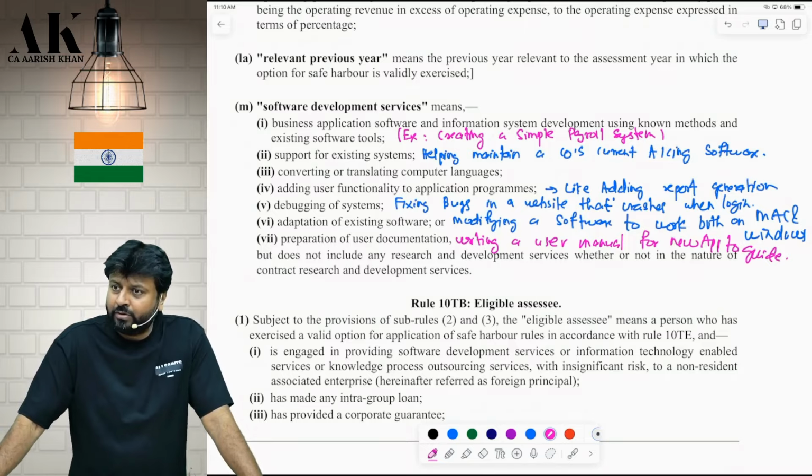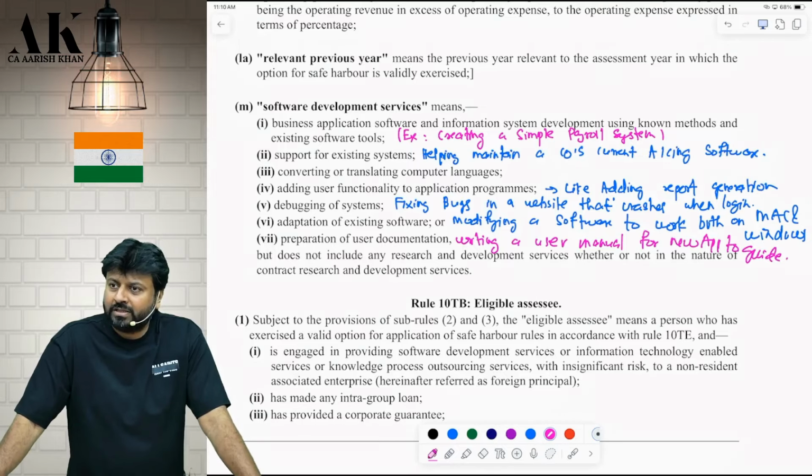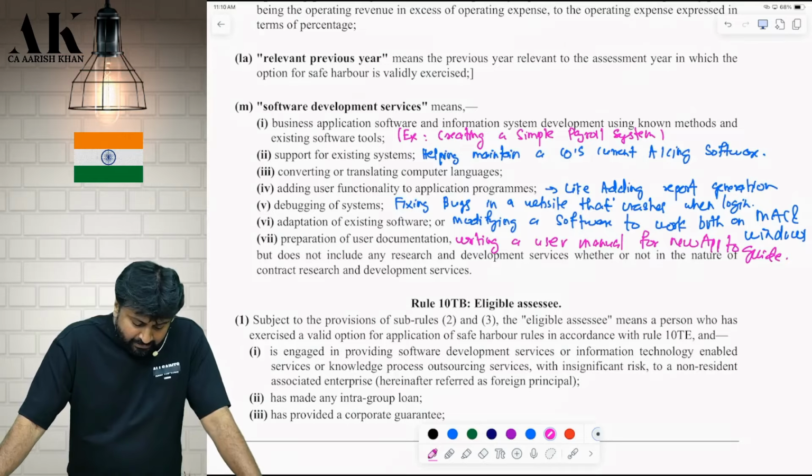Okay. I want this report, payroll report. I want stock report. Add this option. This option is not there in my software. Add stock report. The moment I click, I should get the stock details in one click. Are you clear? Similarly, debugging of software.